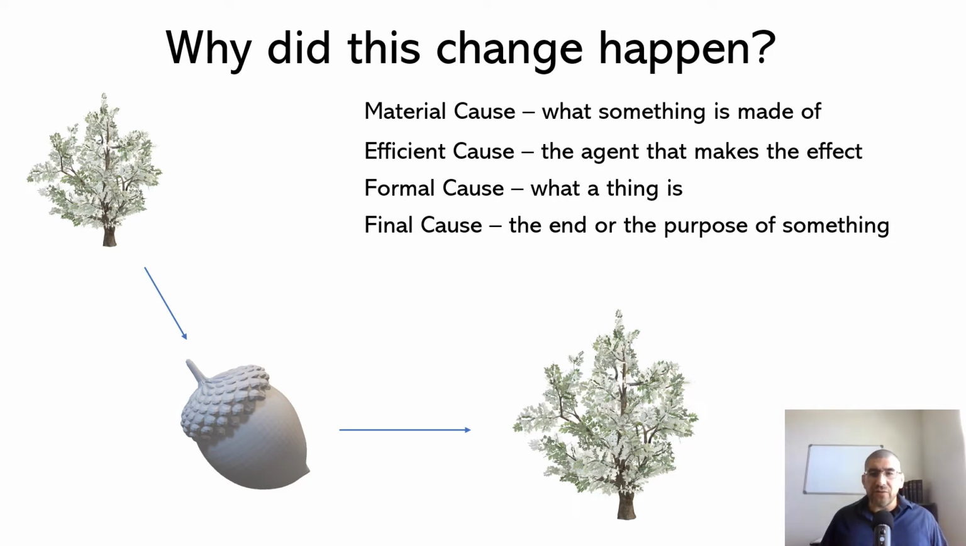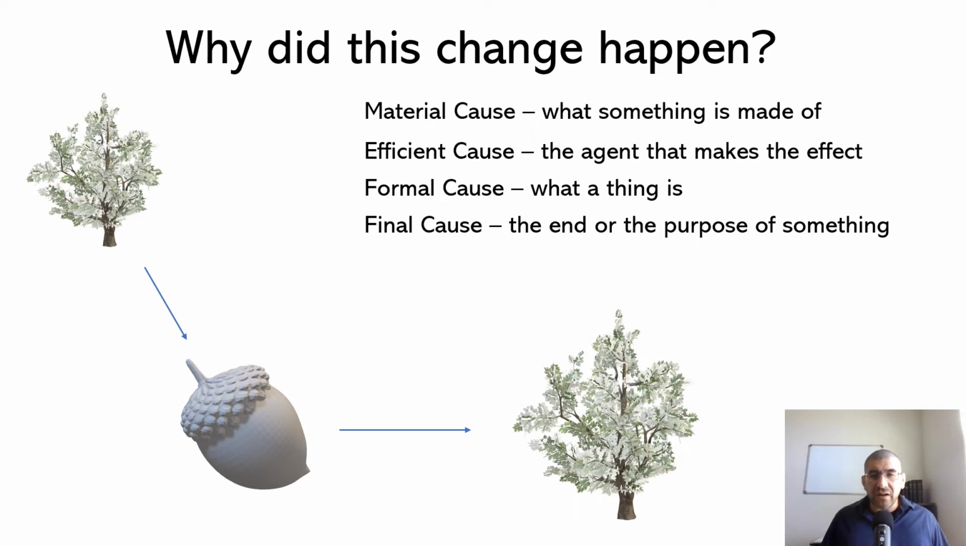Even going further, that definition has two parts. It can be broken down further. We have the seed, which we would call the genus, and then we have of an oak tree, which would be the specific difference. That characteristic which separates the acorn from the rest of the seeds. So the formal cause is what the thing is.